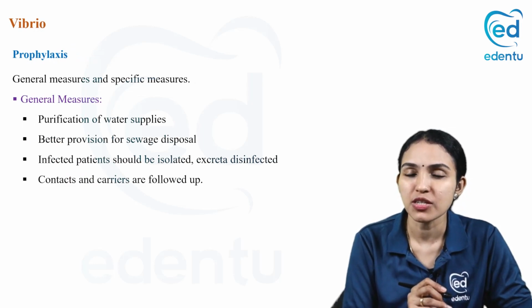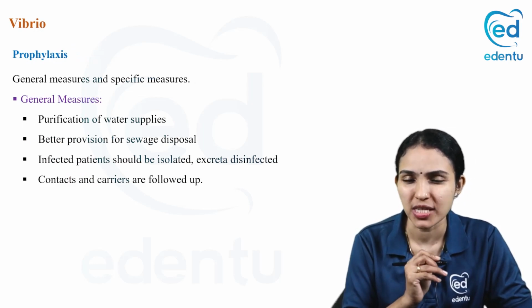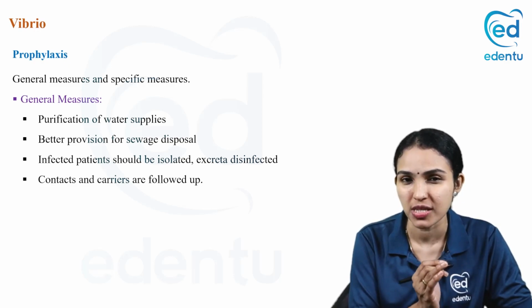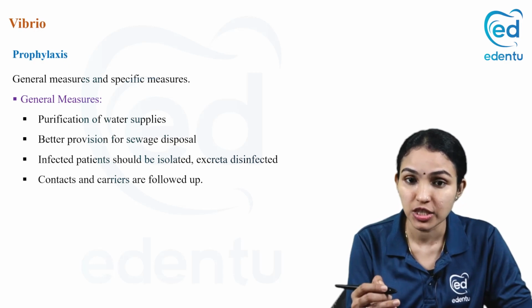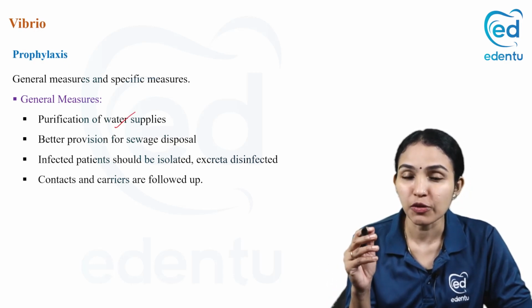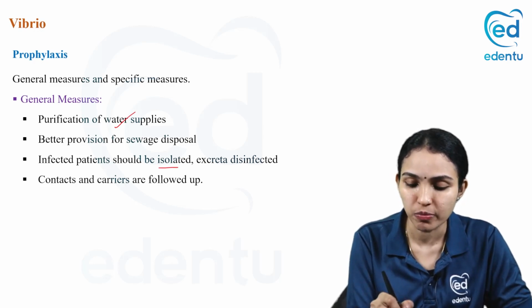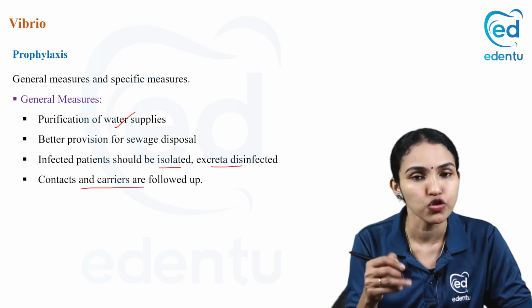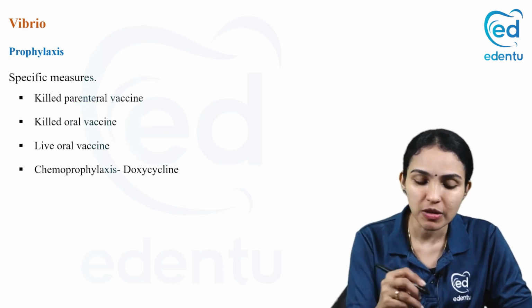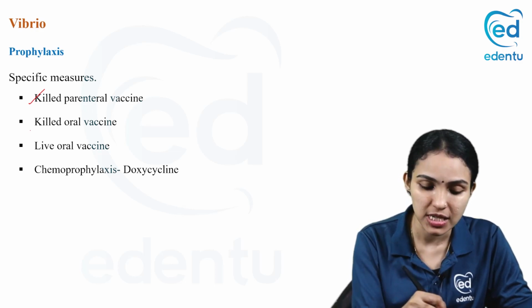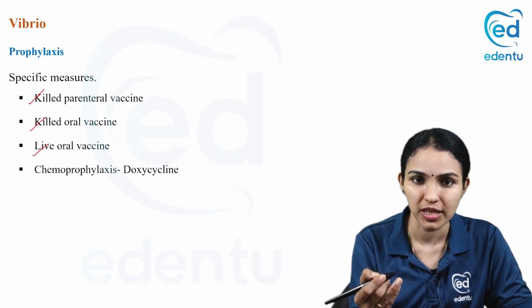Coming to prophylaxis, you have general measures and specific measures. If it is a foodborne, waterborne disease, always think about the general measures. So it is like improving the sanitation, purification of water samples, better sewage disposal. And if a patient is found to be infected, they should be isolated and the excreta should be disinfected properly, and contacts and carriers should be followed up. Now, specific measures: we have some vaccines for Vibrio cholerae. A killed parenteral vaccine is available. A killed oral vaccine is available. A live oral vaccine is available.